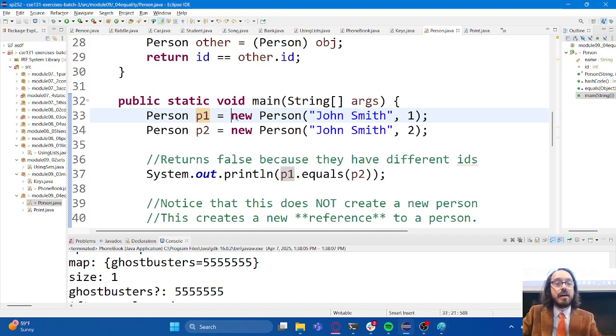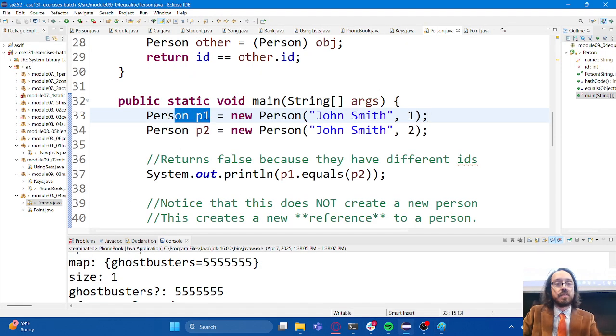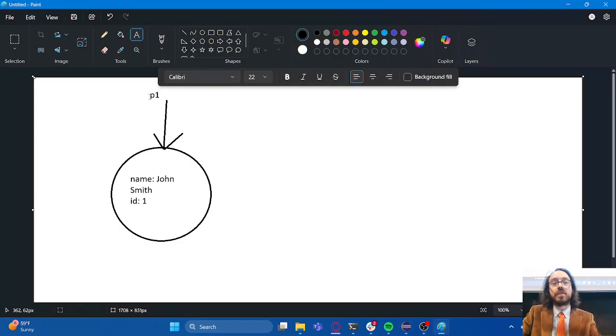So the right-hand side of this equal sign is represented by the circle. The left-hand side of this equal sign is represented by the arrow with the variable name, right? There are two different things going on here.